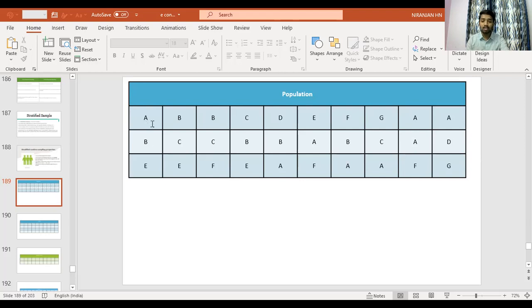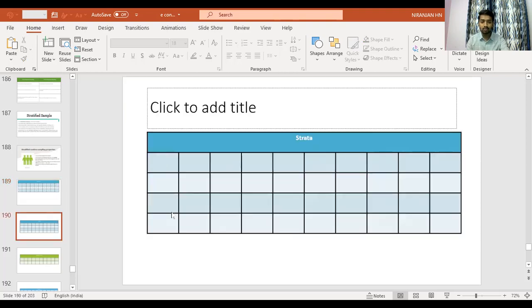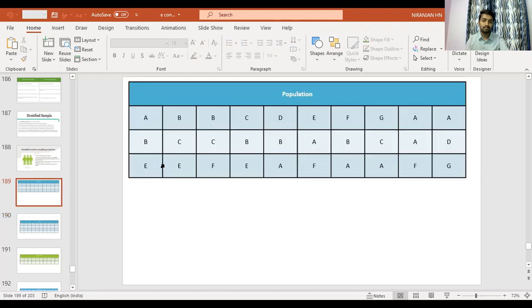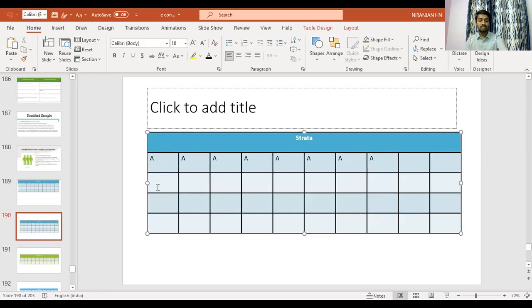And I'll count A: 1, 2, 3, 4, 5, 6, 7, 8. So A is 8. And B: 1, 2, 3, 4, 5, 6. So B is 6.